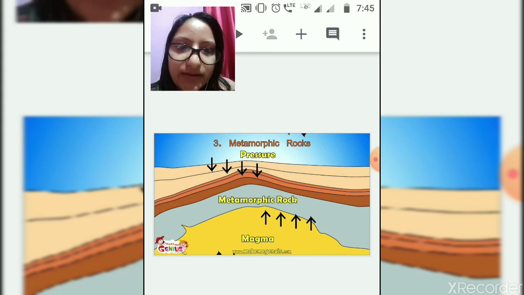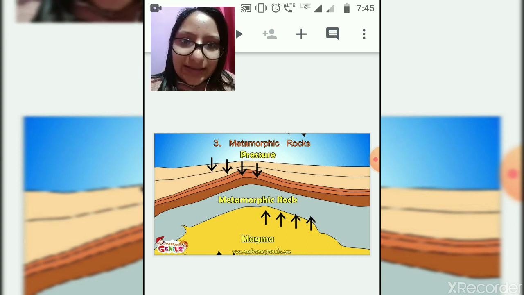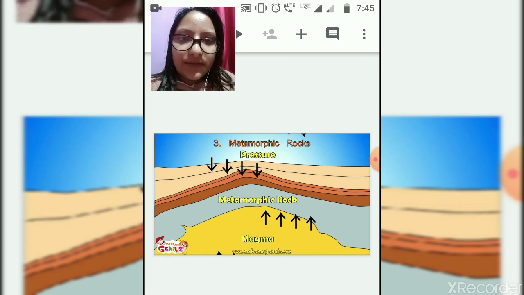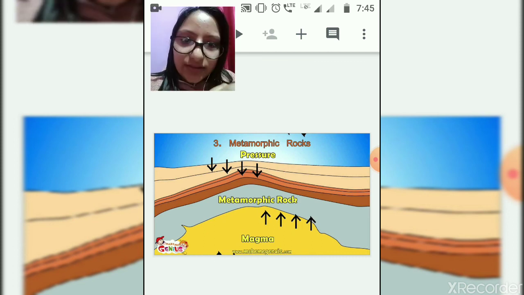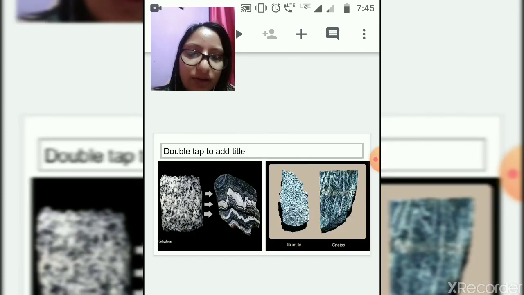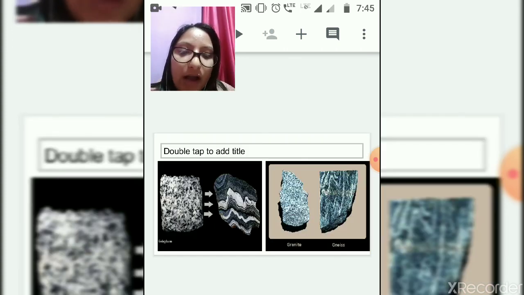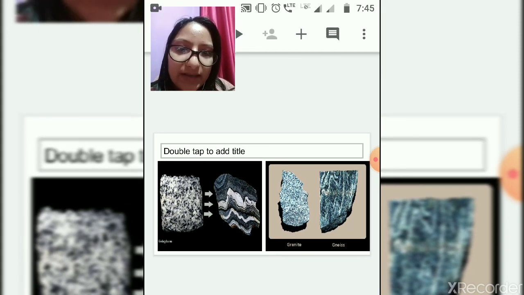See, pressure is coming from up as well as from down. When these igneous rocks and sedimentary rocks come under pressure and intense heat, at that time the physical and chemical properties of the igneous rocks and sedimentary rocks change. This changed form is known as metamorphic rock. This is very simple, you can all understand from the picture. See how this rock has been changed into a metamorphic rock.